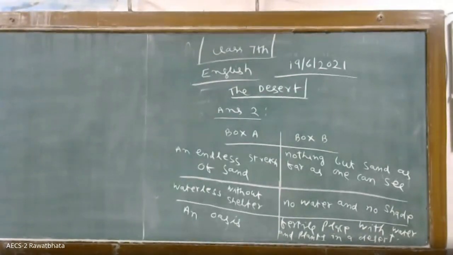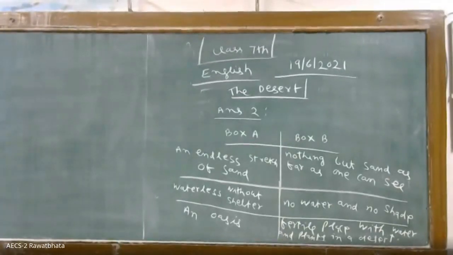Sir, what was written in the first question, second part? Which animal? Why is the camel called the ship of the desert? Who can say? Which is called the ship of the desert? The camel. Why? Because it is adapted to the conditions of the desert.